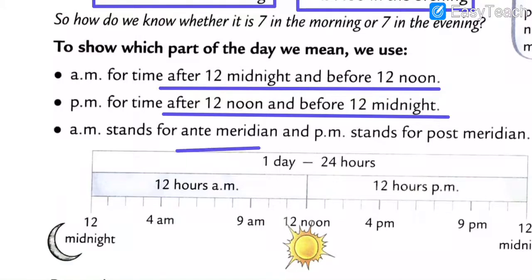AM means what, all my dear students? Anti-meridian. And PM for what? Post-meridian. Got my points, all of you? I hope you have all understood what I am telling you. Note down all these things in your book, dear all.